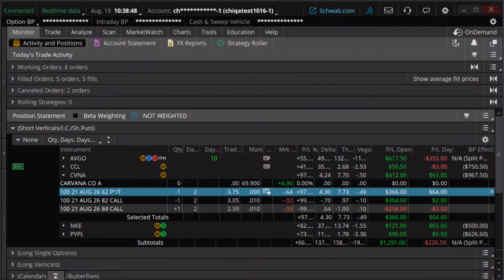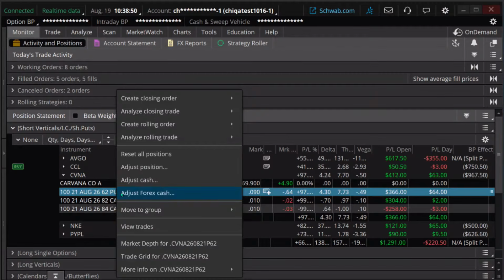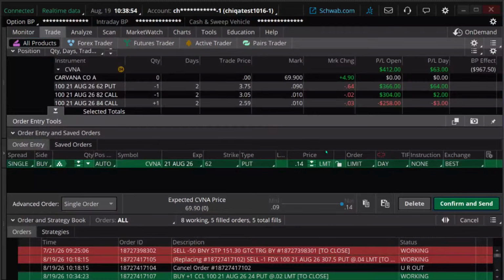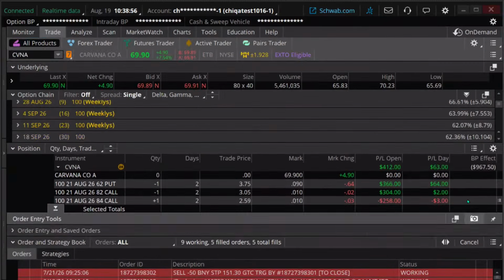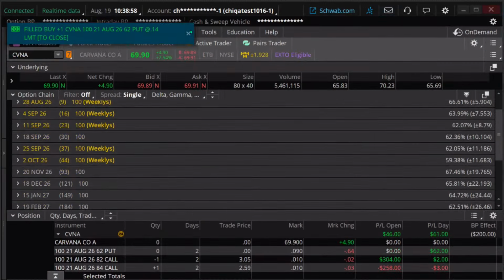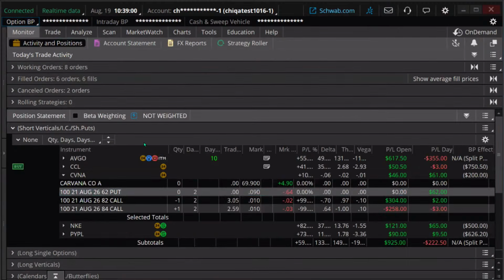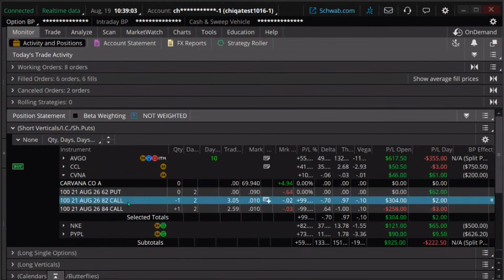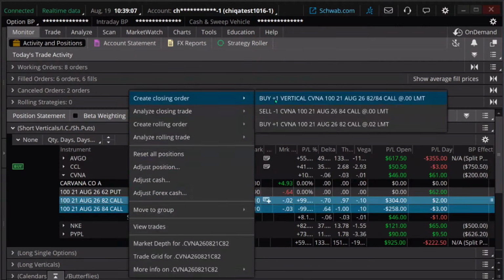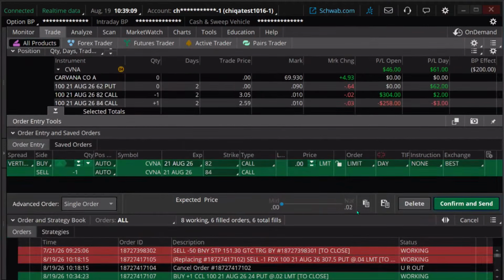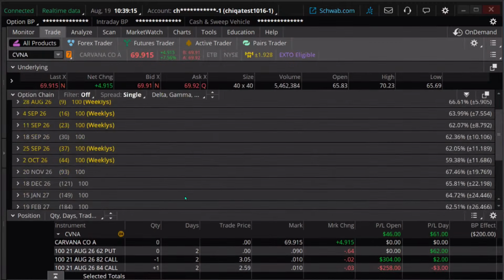But generally, I'm just going to get out of this short put. I'm going to buy it back. Okay, we're out of the short put. And we're just taking our profit on this. This trade actually worked out fairly well. And then I'll get out of the call spread itself together. That probably works okay. That may or may not. Again, it's almost worthless. That's probably not going to fill there.